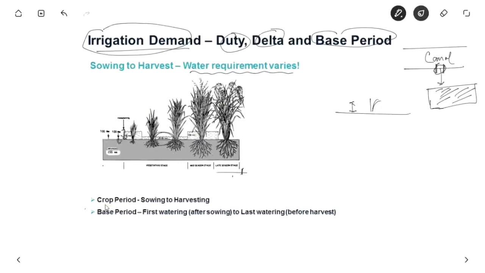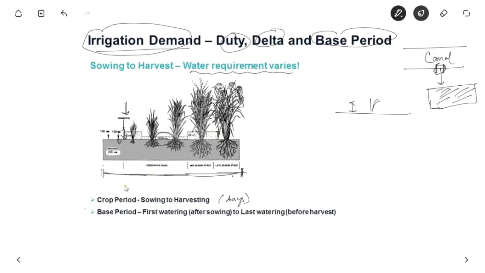So crop period is nothing but the time between sowing and harvesting. Let us suppose we have sowing and harvesting as the end state. So from sowing to harvesting, the total number of days is known as the crop period. It is in days. And the base period is the time from the first watering after sowing to just before harvesting.